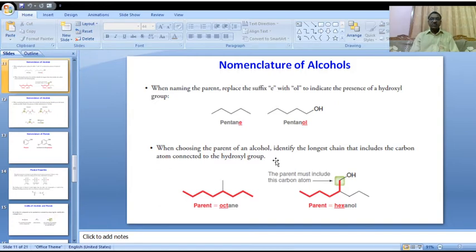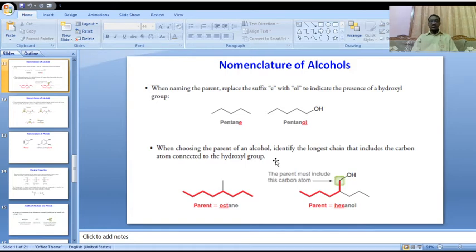Yesterday we discussed monohydric alcohols, nomenclature of monohydric alcohols, we completed successfully. Today, before going to our new topic, we will discuss isomerism of these monohydric alcohols.